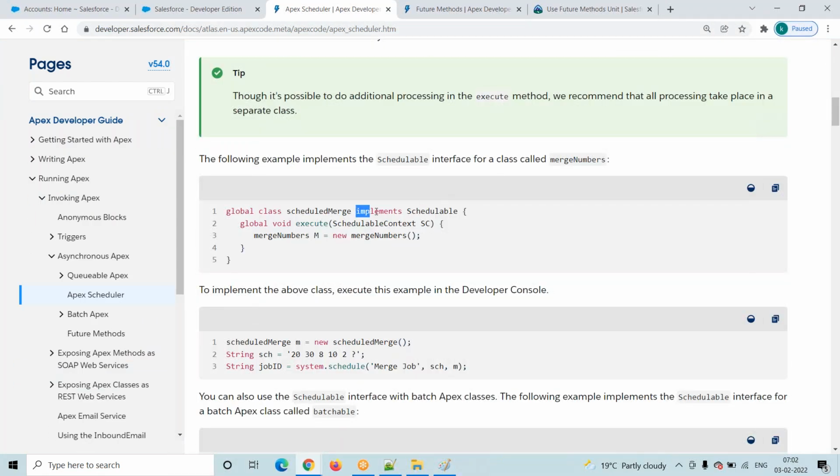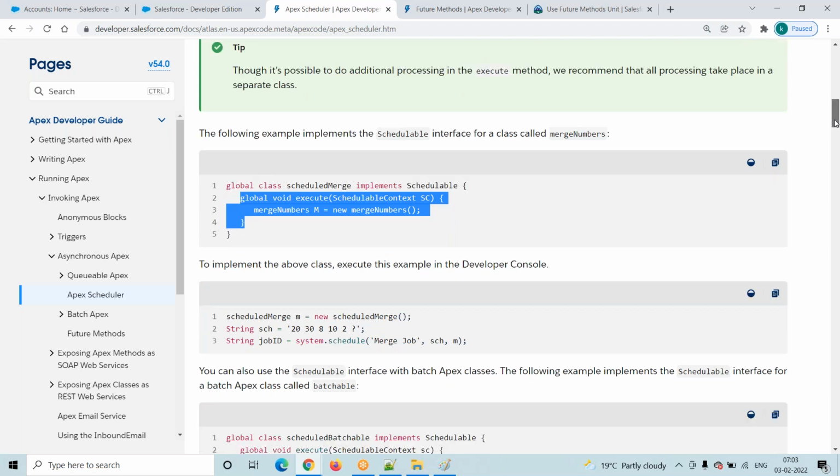For this, there is the Schedulable interface. In the schedulable, we can set at what time we want to run, for a particular period of time: after 1 hour, after 30 minutes, or every day. Yes, we can run that. So we have to write one class that implements the Schedulable interface, and this is the execute method.